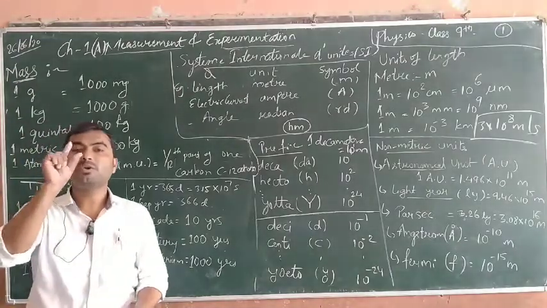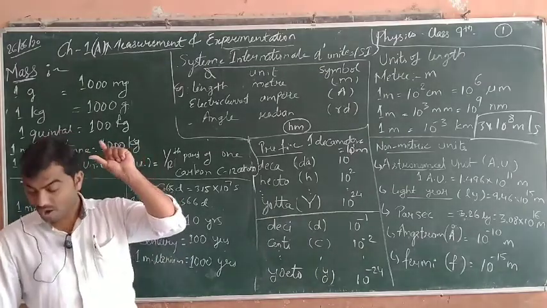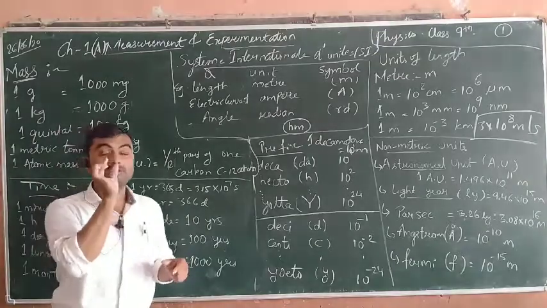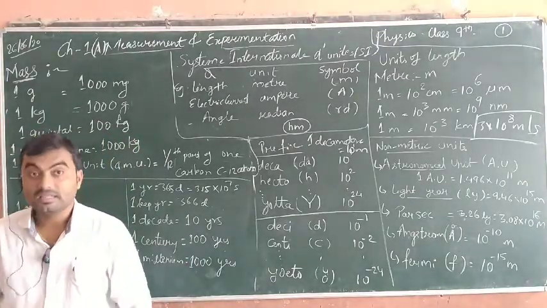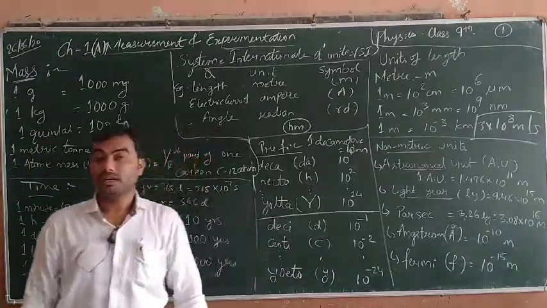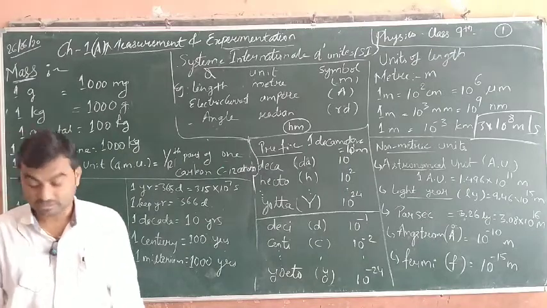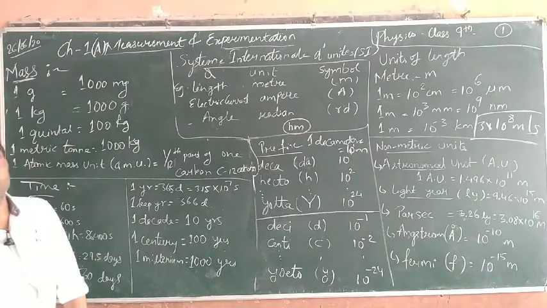That is, 1 kilogram mass is defined as the mass of a cylindrical piece of a platinum iridium alloy, which is placed in France at the International Bureau of Weights and Measures. So that weight is considered as 1 kilogram of mass. Now its units.